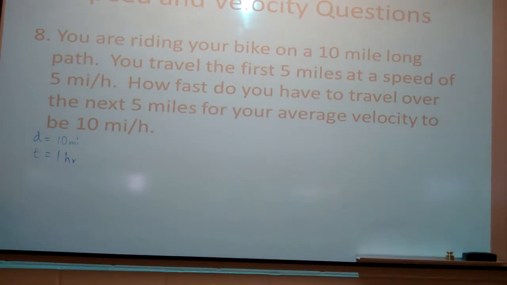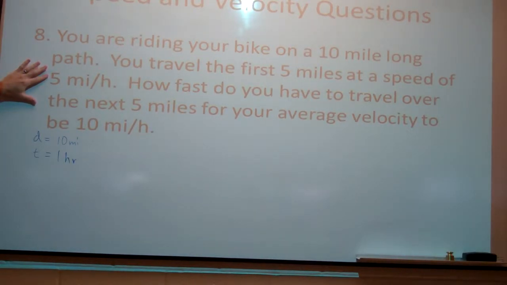And the one thing that this kind of illustrates is if you traveled at 5 miles per hour for 1 hour and 15 miles per hour for 1 hour, then your average speed would be 10 miles per hour. But if we traveled at 5 miles per hour for 5 miles and 15 miles per hour for 5 miles, that's not the same.